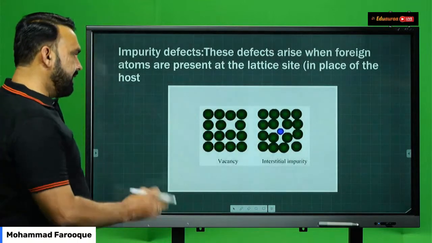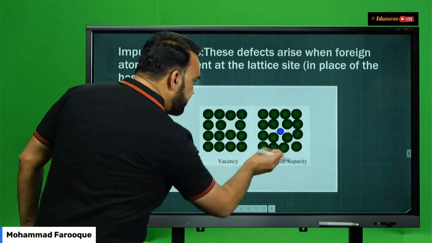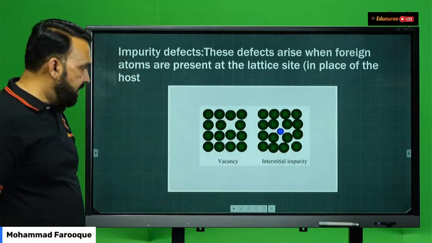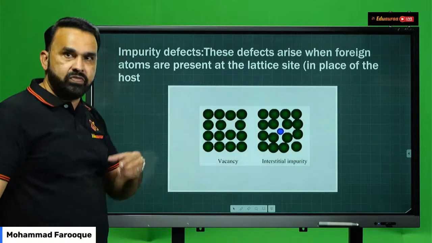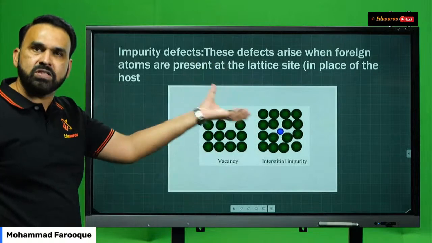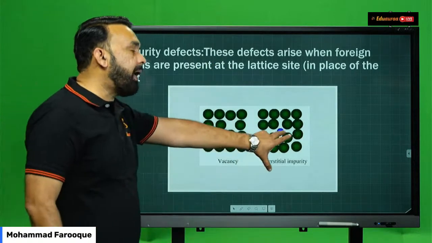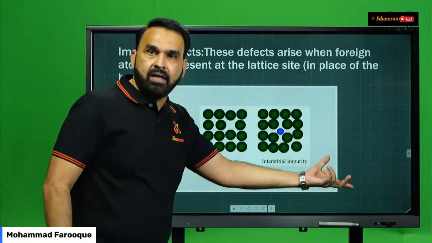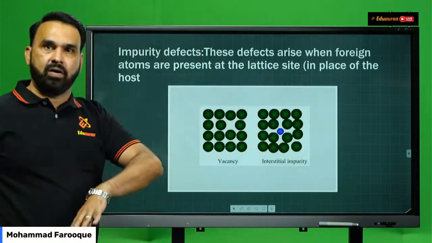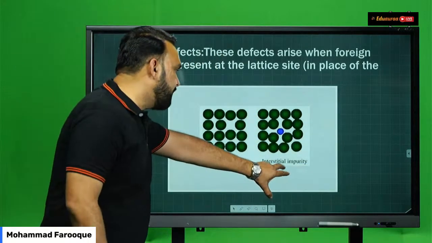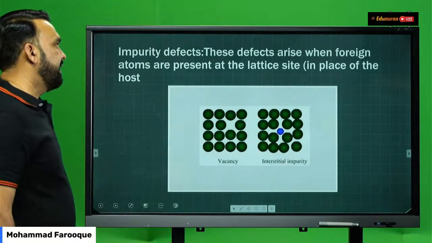Then what is an interstitial impurity defect? Whenever one particle is missing from the solid crystal and that position is occupied by an impurity, any other ion, it forms an interstitial impurity defect.